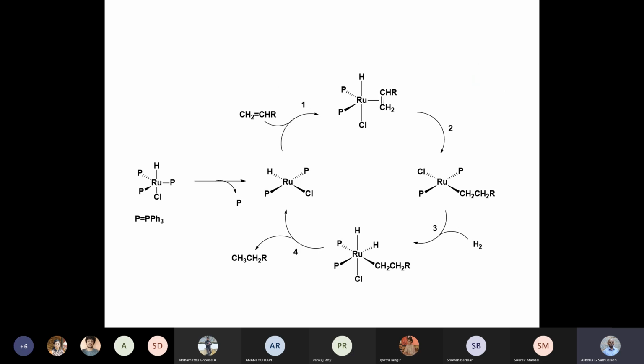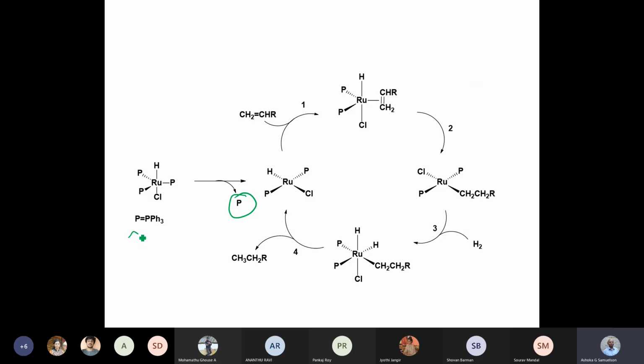So let me come back to the reaction which is the monohydride catalyst. Even in the dihydride catalysts, we discussed two types, Schrock-Osborn and Wilkinson catalyst. Here we have a monohydride. The monohydride simply has loss of ligand.